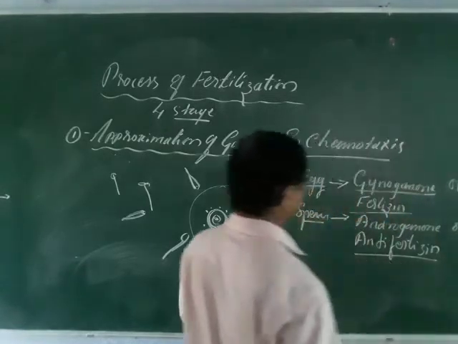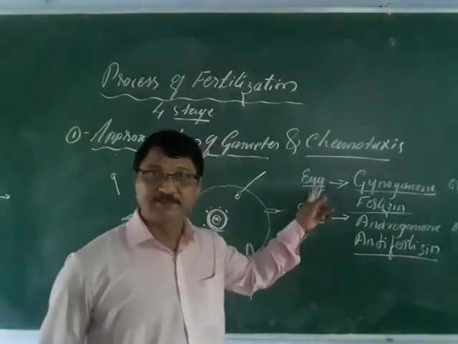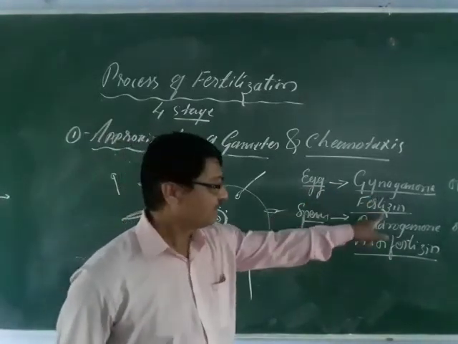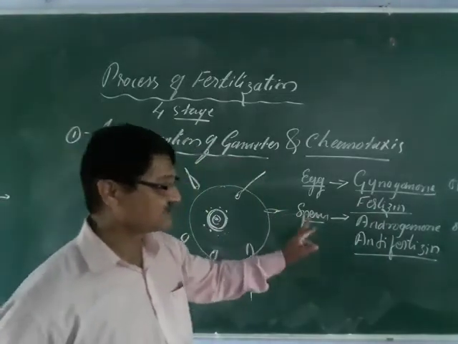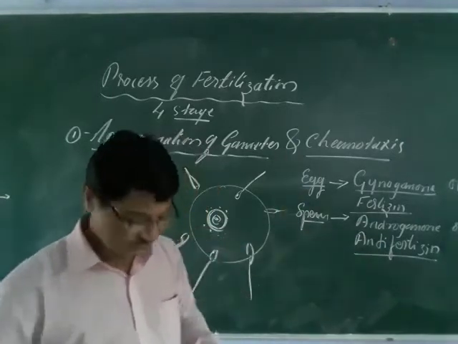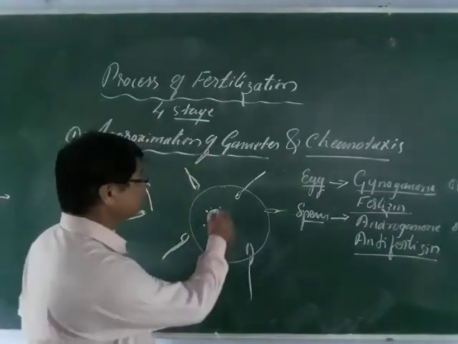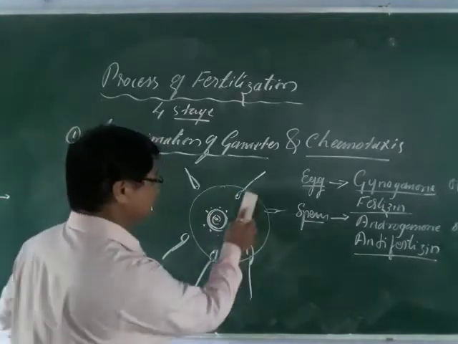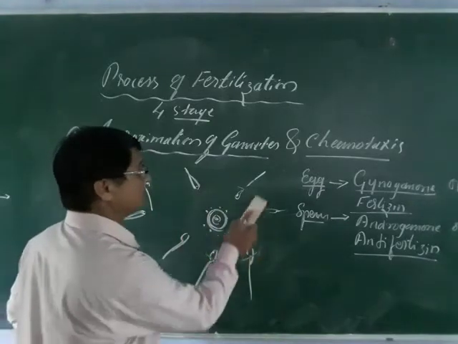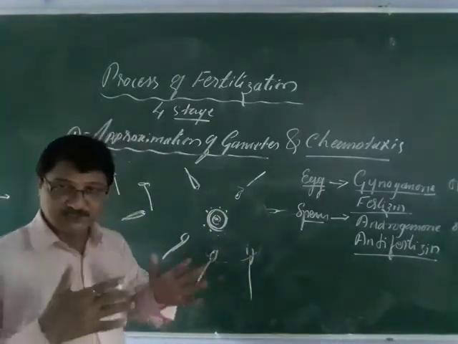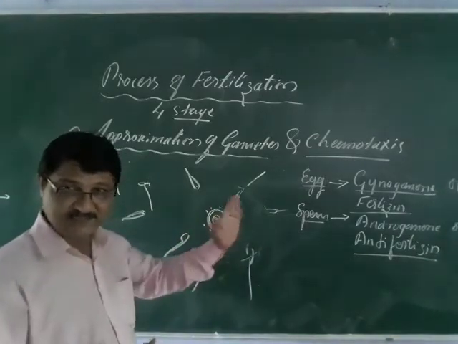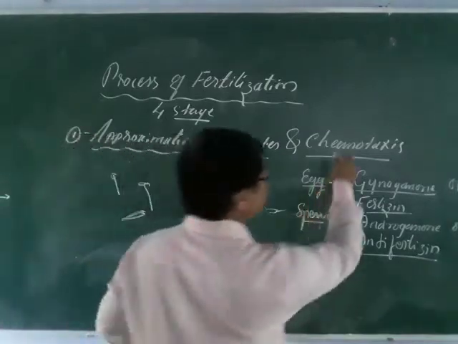So the egg, always remember, is the female gamete. It has a chemical substance called the gynogamon, or the fertilizing chemical substance, and the sperm has the androgamon, or anti-fertilizing. So what happens here, as I told, once the sperm crosses this area, the movement of sperm towards the egg is a matter of chance, an accidental contact, and this happens by means of chemotaxis.